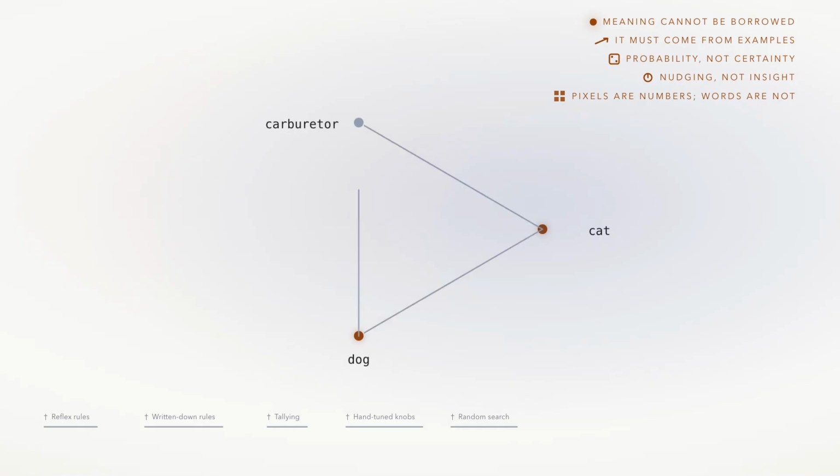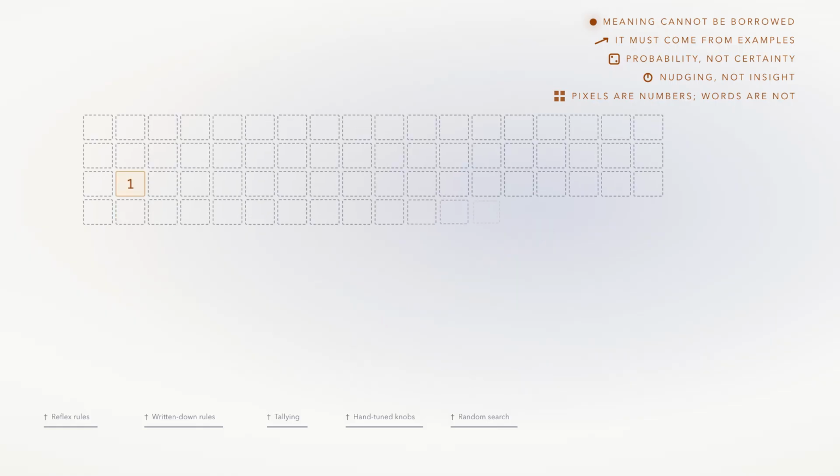But look at what we bought. Every word is now exactly as far from every other word. Cat is precisely as distant from dog as it is from carburetor. We fixed the lie about order by installing a lie about similarity, and 50,000 numbers per word, all but one of them 0, is a lot of paper to say nothing on.